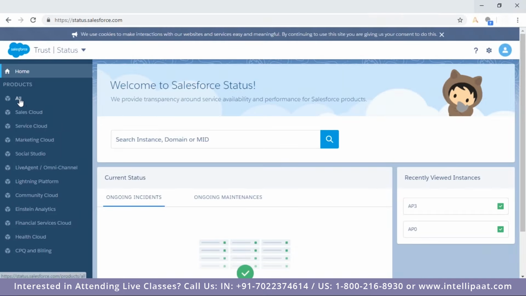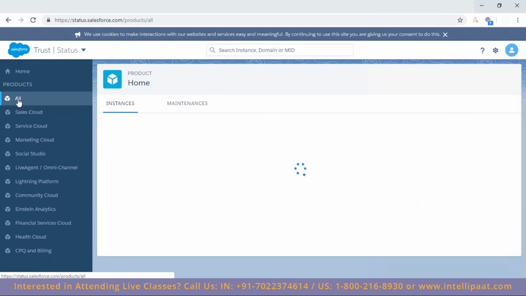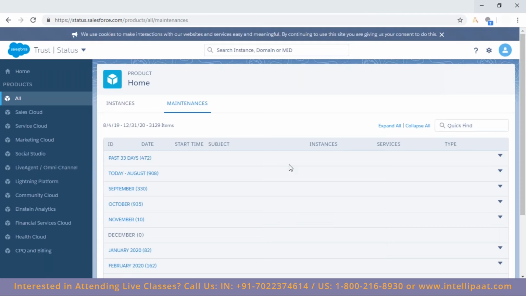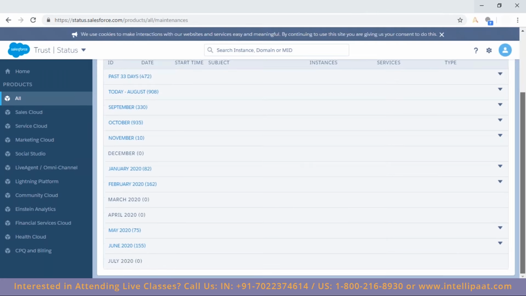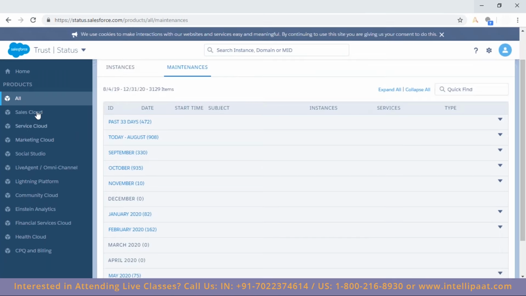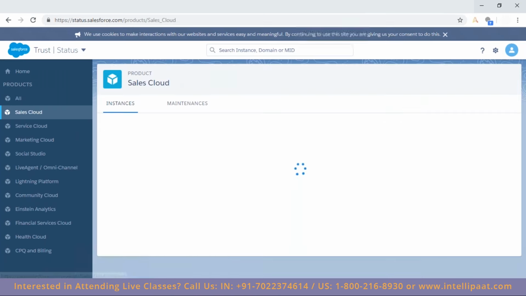So it is showing all the instances, Sales Cloud, Service Cloud, left hand side, all the products we are getting. So let me go with all, and here I'm going with maintenance. So here it is showing what maintenance they are going to do. This is overall. I want to see a particular one, so let me go with this.